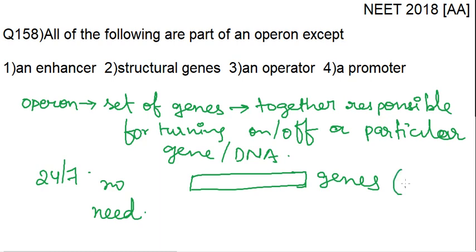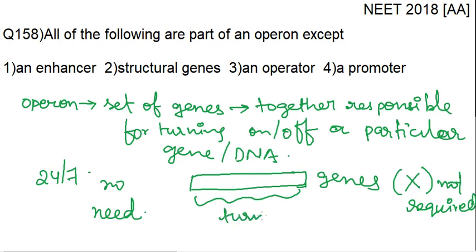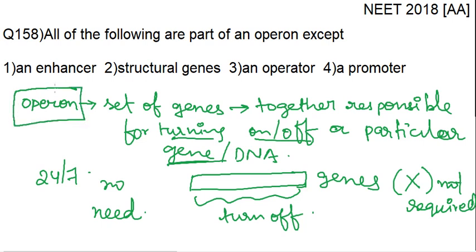Say the protein is X. Now for instance, you don't require this X protein. Not required. So what do you do? You have to turn off the genes that are coding for X, because X is not required at the moment, right? So that turning on and off of a gene is controlled by an operon.